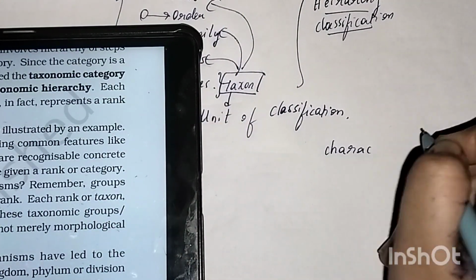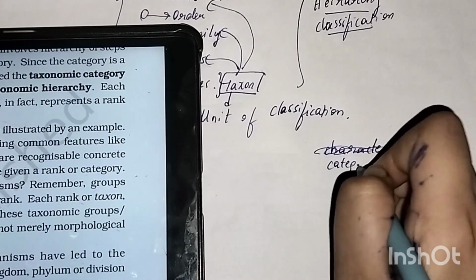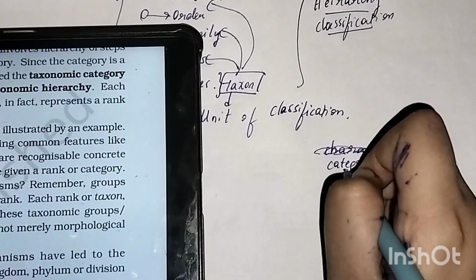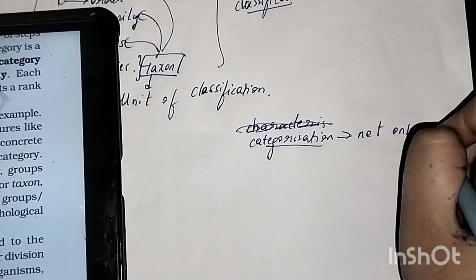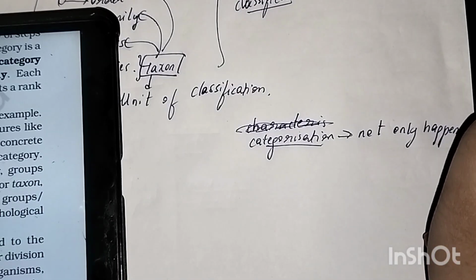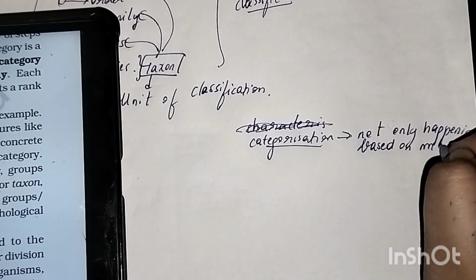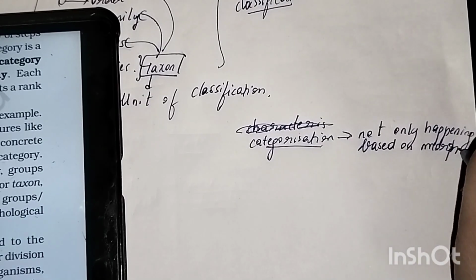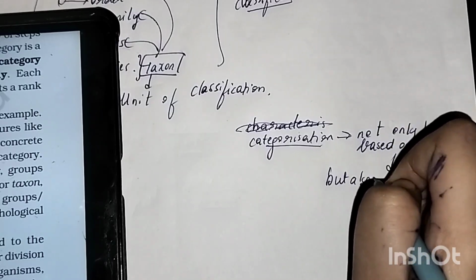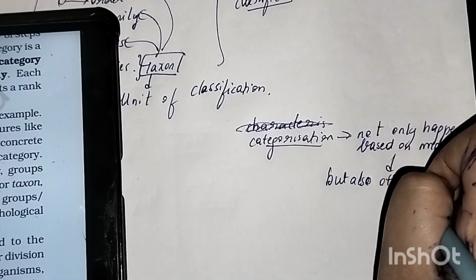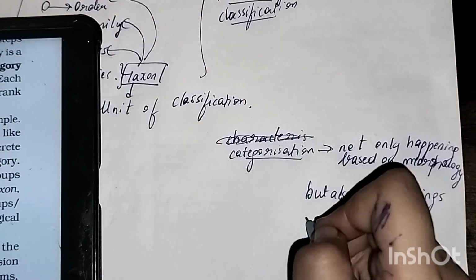The categorization is not only happening based on morphology, not merely by morphology, but also other classification things that come with them.